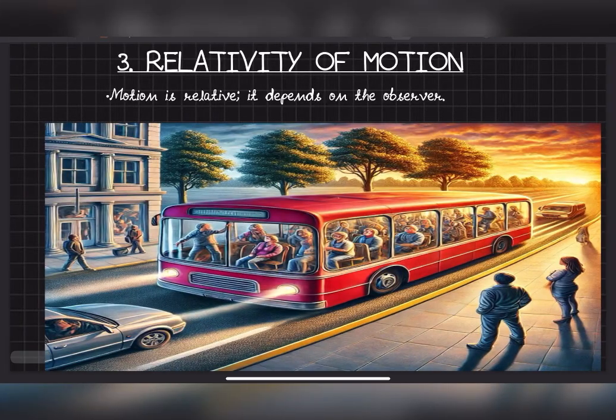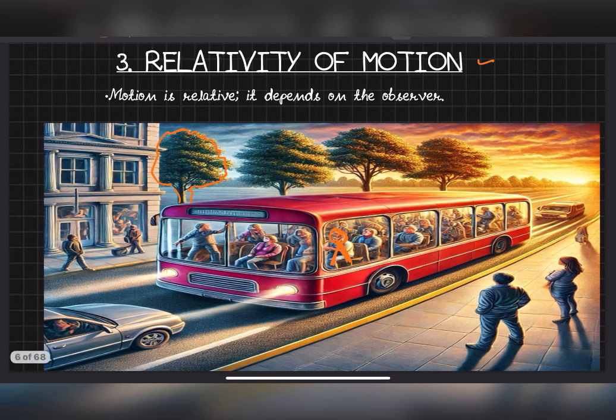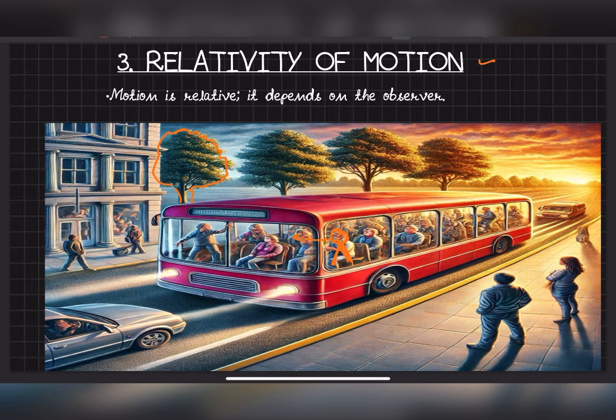Next thing, relativity of motion. This is a very important thing. This was done by Einstein. This is a very interesting one. Understand, let's say this is a tree. Can you see the tree here? Now let's say you are sitting here, this is you. Now you look at another person. The bus is moving, the bus is moving.